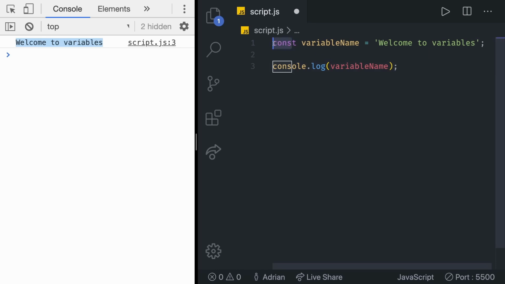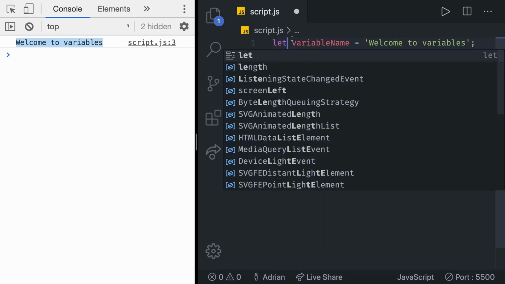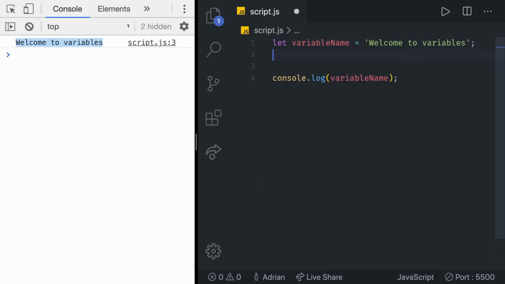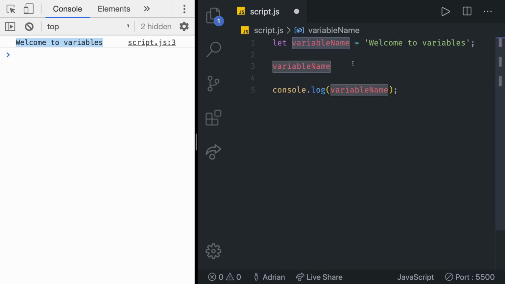Well, let's first go back to let. As we said, that is the preferred way of writing variables. And now let's try to reassign the value. So we can then reference the variable name right there, variable name, and then we can make it equal to something else that is not its initial value. So let's say hello. So right there, I'm going to say variable name is going to be equal to hello, and then we are console logging it. Remember, to see the output, we need to save the file. So right now, I'm going to save the file, and in the console, we get hello. So how did this program execute?